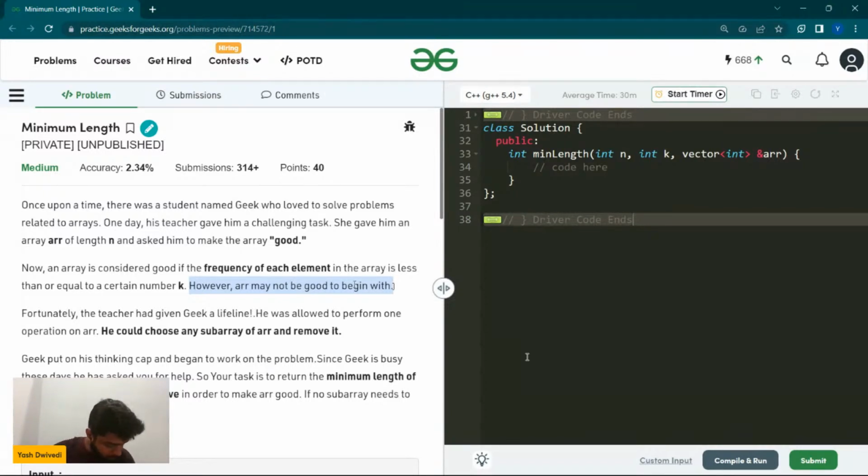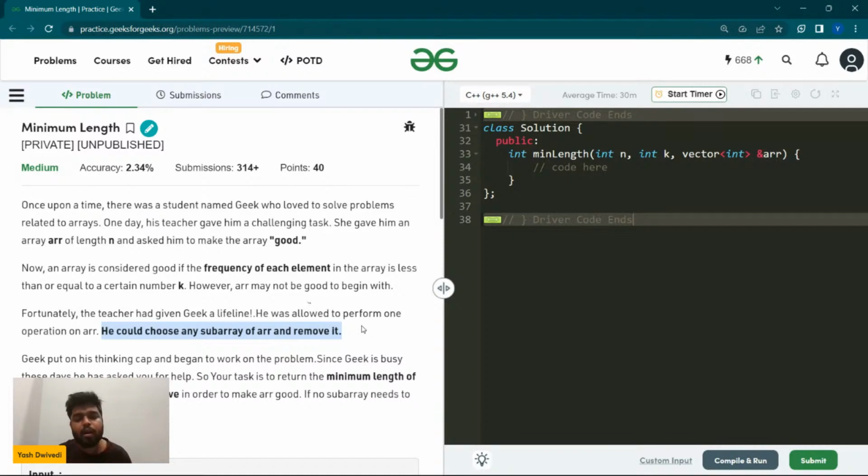This means that if prefix is before, yeah, that is what I am trying to say. Thanks a lot, Subramanya. Okay, so fortunately the teacher had given Geek a lifeline, so he was allowed to perform one operation on the array. He could choose any subarray of the array and remove it. So that is one thing that they are doing.